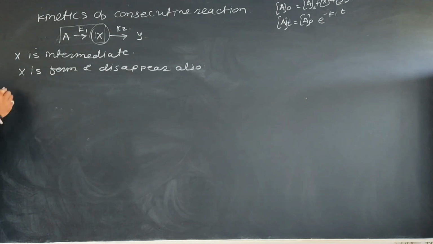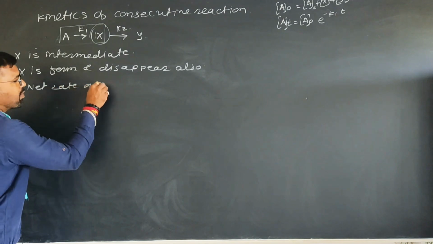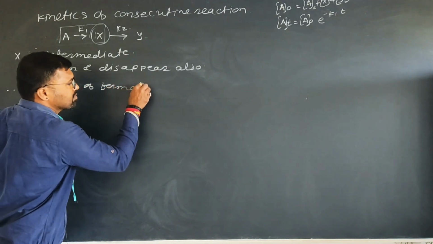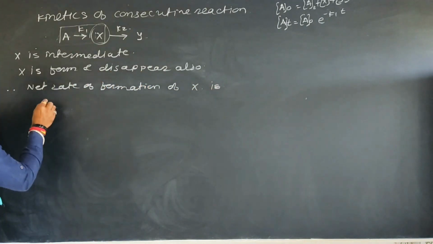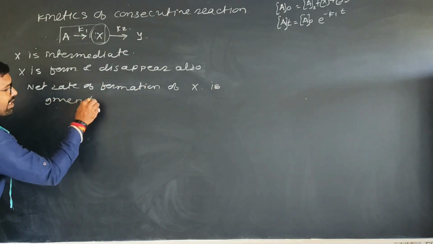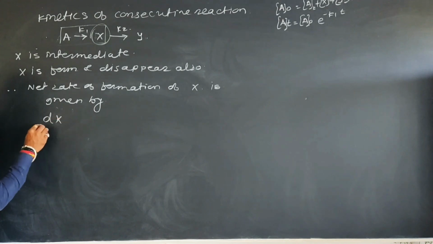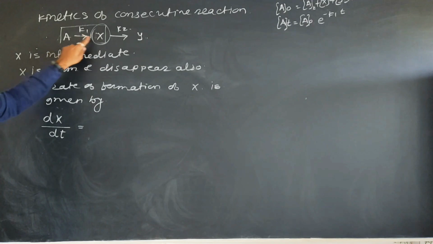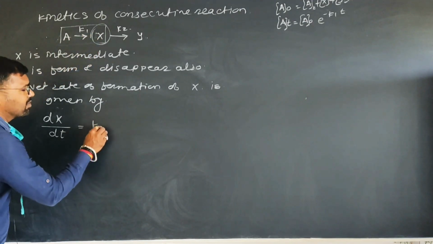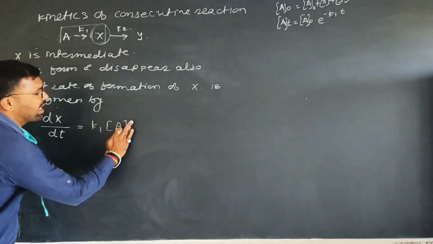So, suppose I want to write the net rate of formation of X. I can write dx upon dt, which is equal to, here X is formed in this reaction, therefore K1 into A, you can write A_t, no problem, right?